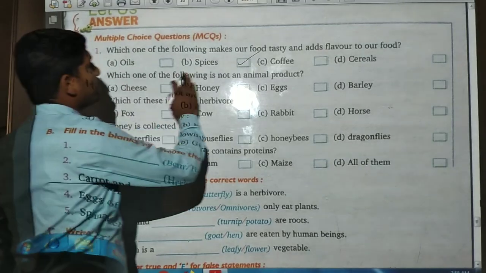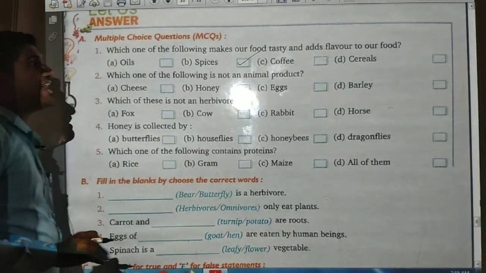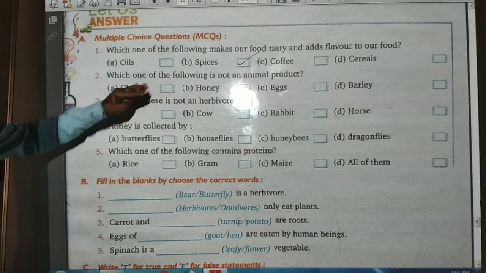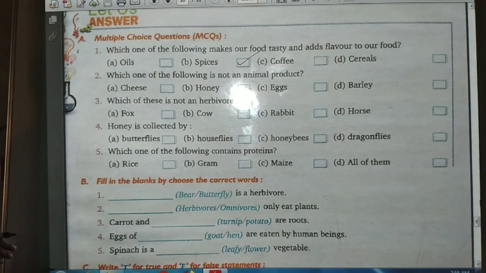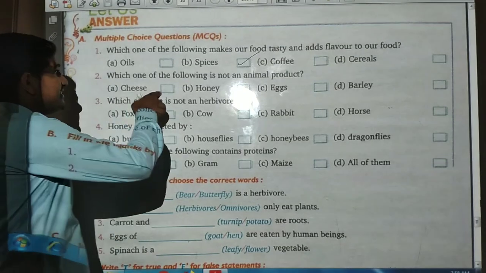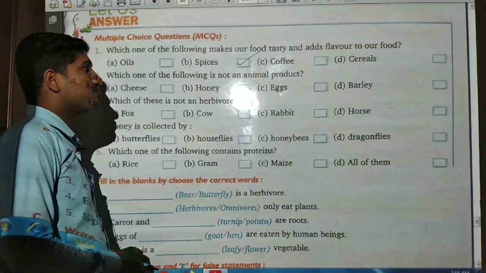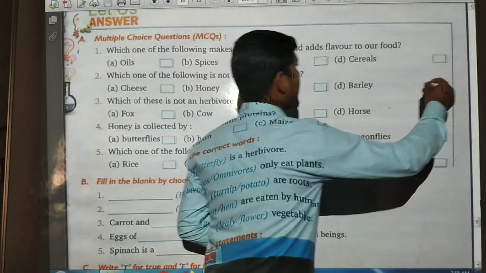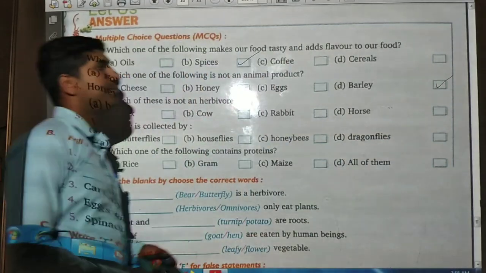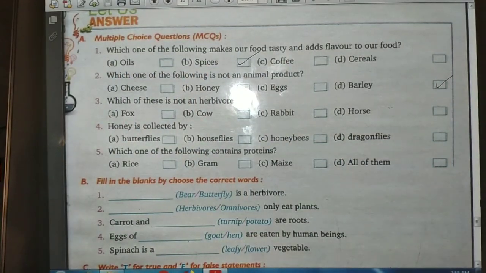Which one of the following is not an animal product? We have to tell which one of the following is not an animal product: cheese, honey, egg, barley. So what is the answer of this question? Barley. Barley is not an animal product.